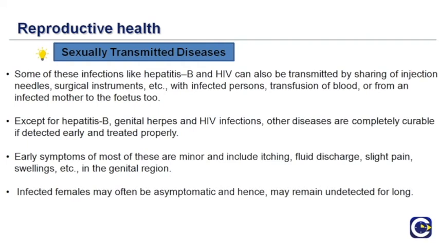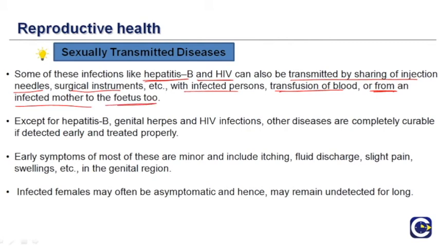Some of these infections, like hepatitis B and HIV, can also be transmitted by sharing injection needles, surgical instruments, etc. with infected persons. They can also be transmitted by transfusion of blood, or from an infected mother to the fetus.